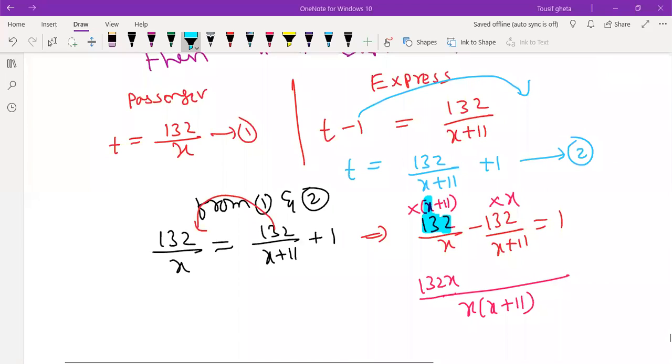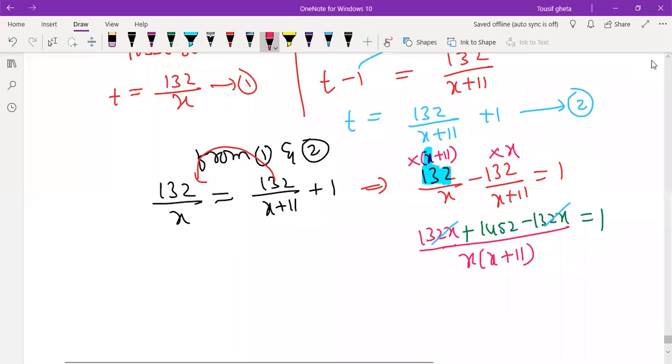132 into x, we multiplied, 132x. Now we should multiply 132 into 11. 132 into 11, what will we get? 1452, yes. Minus 132x is equal to 1. So this 132x and 132x will get cancelled. You are not working hard still, so you are not able to do. So I will do it here now.